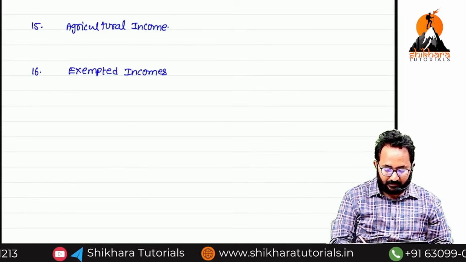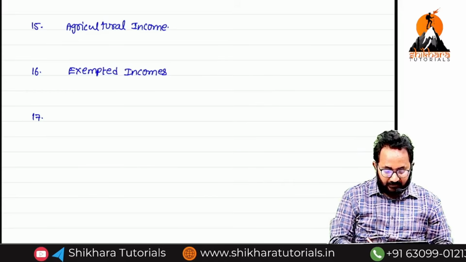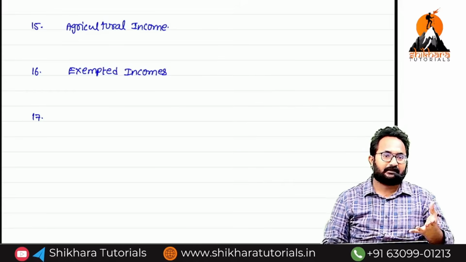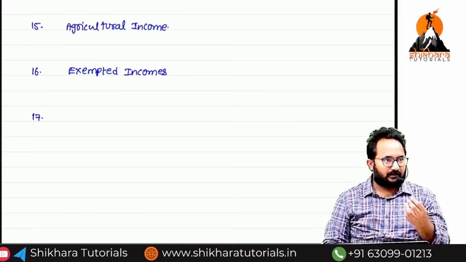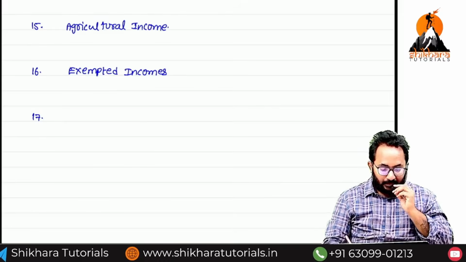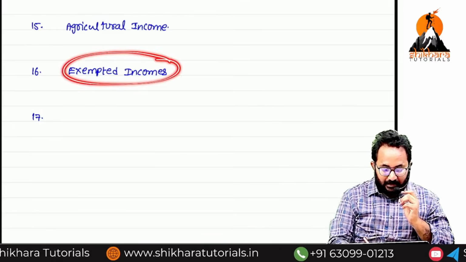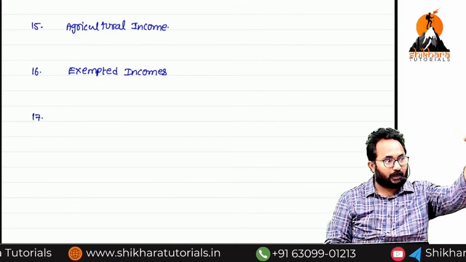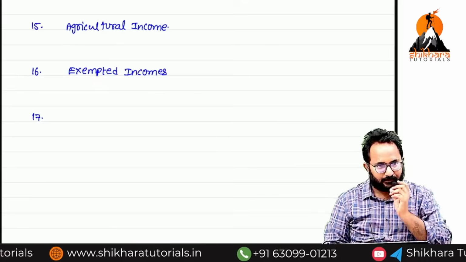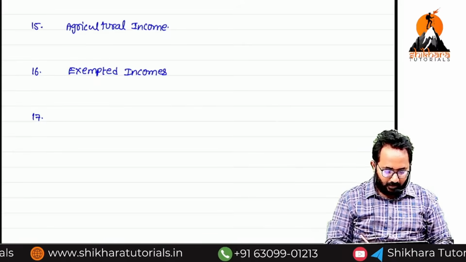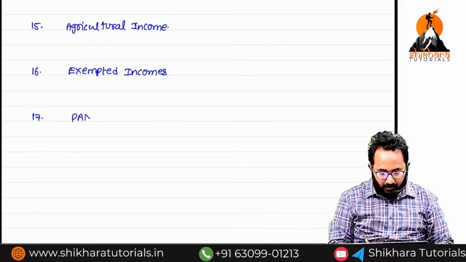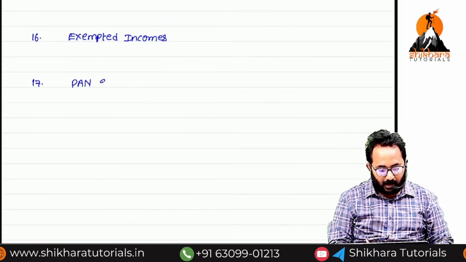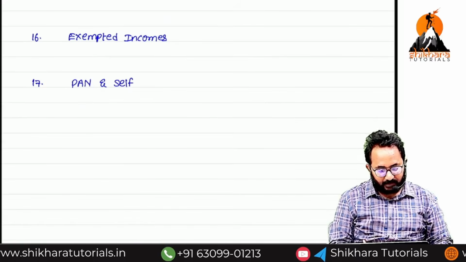Exempted incomes means clearly they have given that some incomes are exempt. Example, agricultural income. Many incomes they have clearly given under this chapter. These incomes are always exempt. If you have this income, no need to pay any tax. That all we can cover here. Next one, PAN and self-assessment.